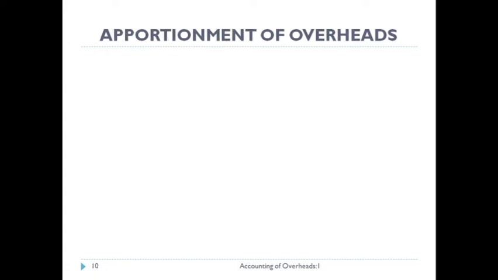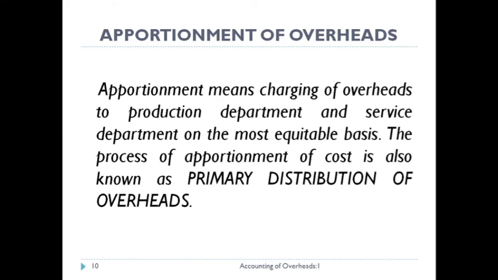Now we move further. The next one is apportionment of overheads. What is apportionment of overheads? Apportionment of overhead means charging overheads to production departments and service departments on the most equitable basis. We know that overheads can't be charged directly, so you have to follow some steps, and this step is known as apportionment of overheads, where you are charging overheads to production departments and service departments on the most equitable basis. The process is known as primary distribution of overheads.